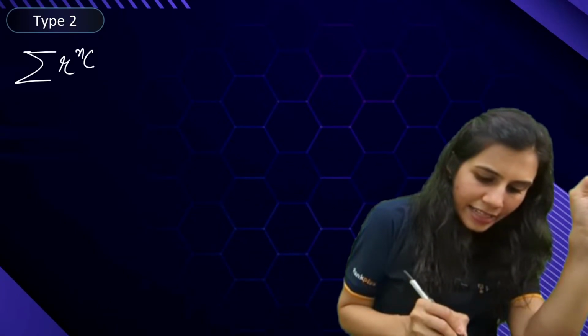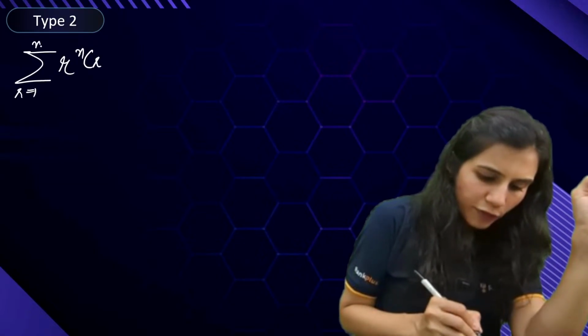Okay? Is this cool? So this is how your type 1 series actually works out. We've spent a lot of time on type 1 because this is the only complicated one. This is the only complicated series. Otherwise, the remaining series are really very easy to tackle. For example, look here, type 2. Type 2 says summation r times nCr. So simple, r going from 1 to n.